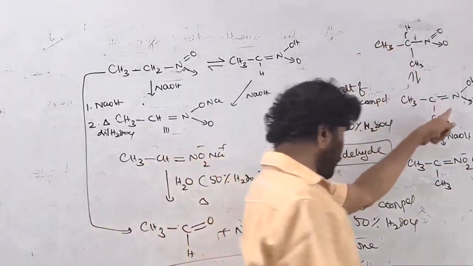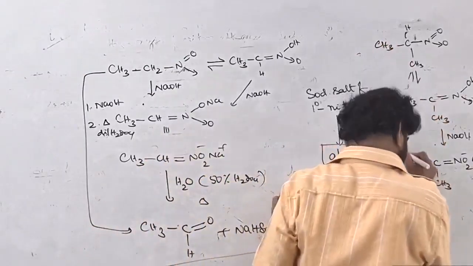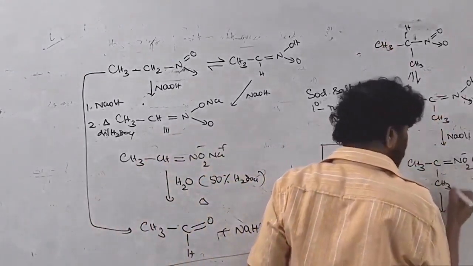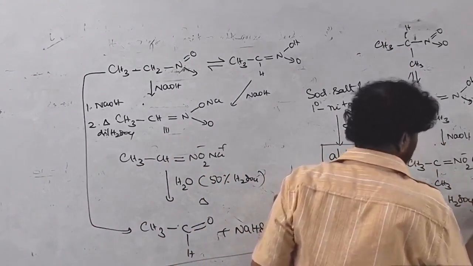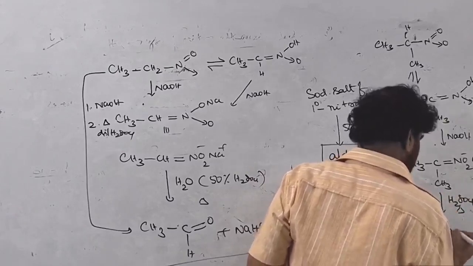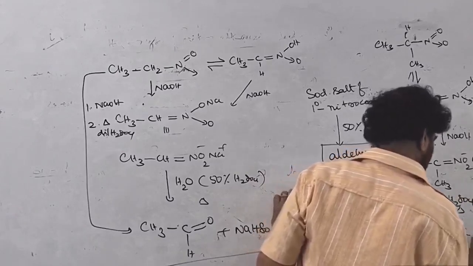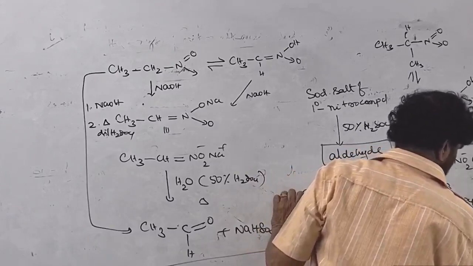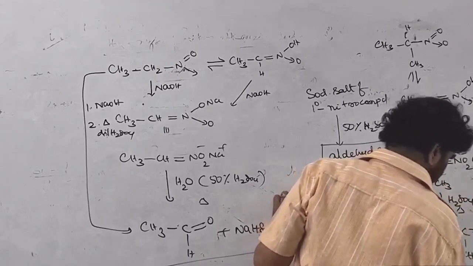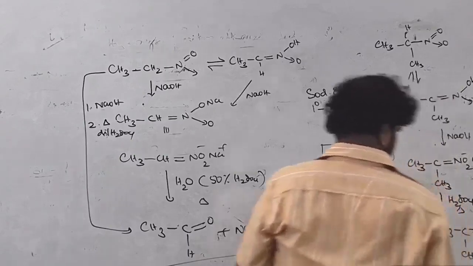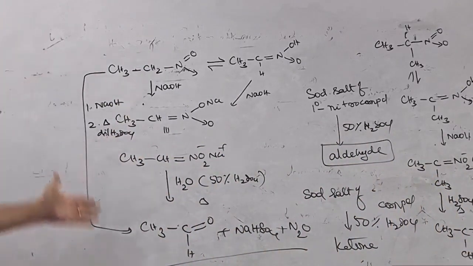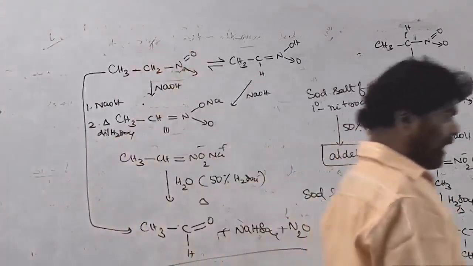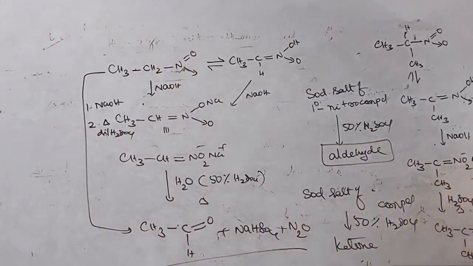So to explain, we have to take that intermediate. Now we are conducting the hydrolysis on this. If you carry out the hydrolysis and heat it, acetone is formed. Ketone is formed plus nitrous oxide plus sodium bisulfate, NaHSO4. So the secondary nitro compound gives a ketone, and the primary nitro compound gives an aldehyde. That hydrolysis with dilute H2SO4 is called the Nef reaction.